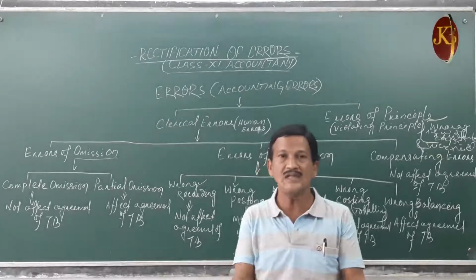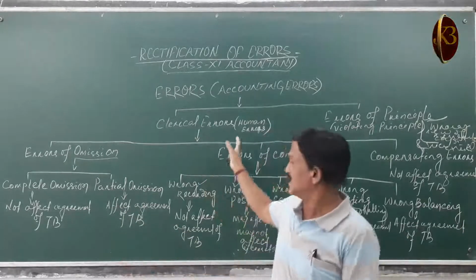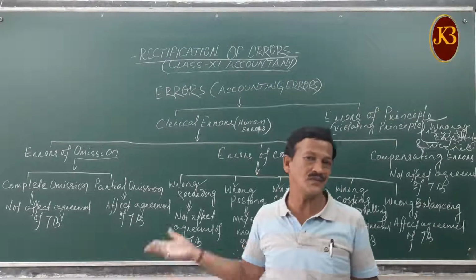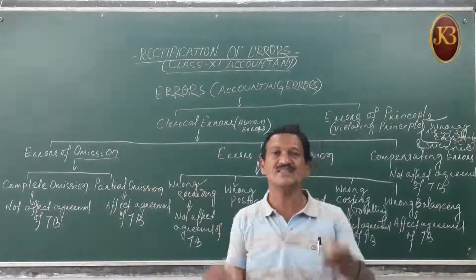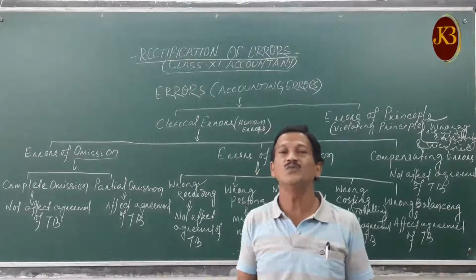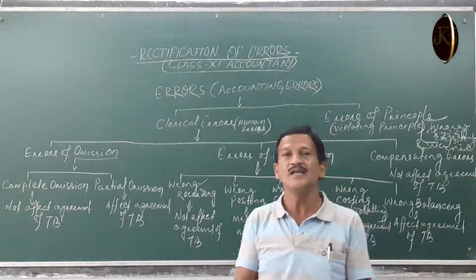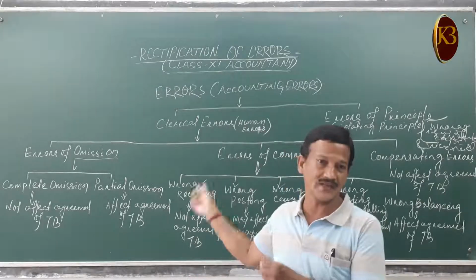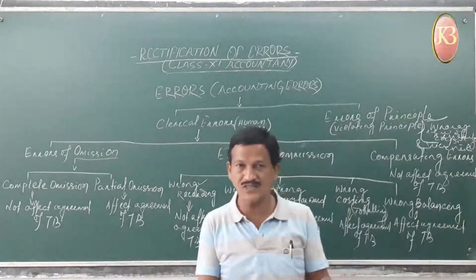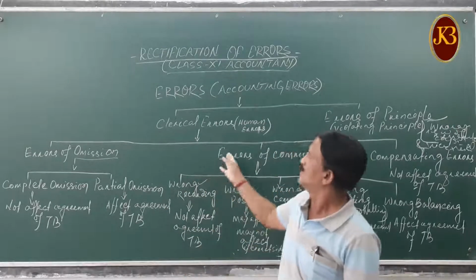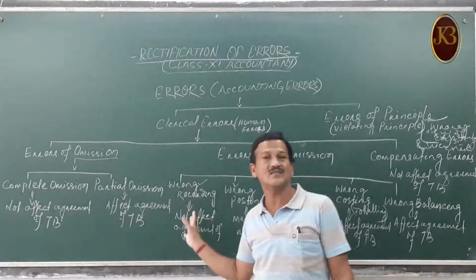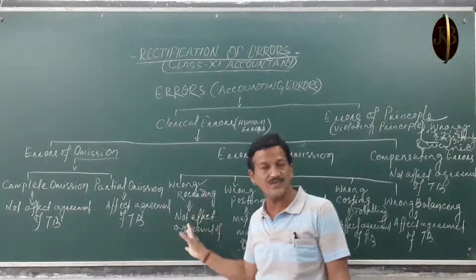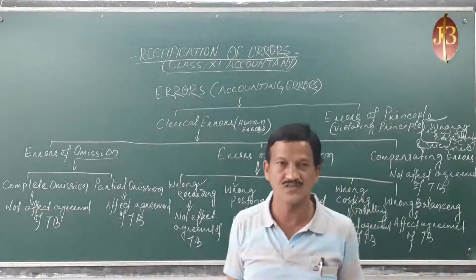I wanted to discuss this with you, because without understanding this type of errors, we cannot rectify them. So this is part 1 of the rectification of errors. In the second part, we will see how we will rectify and correct them. That is the correcting part. We will see it in the second part of the video on this YouTube channel. Till then, go through this in detail and understand clearly the nature and types of errors. Then we will do the rectifications. Thank you.